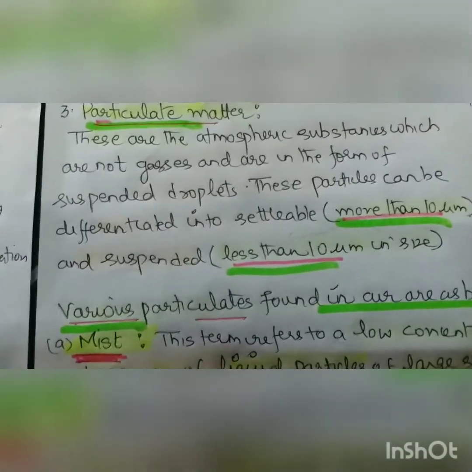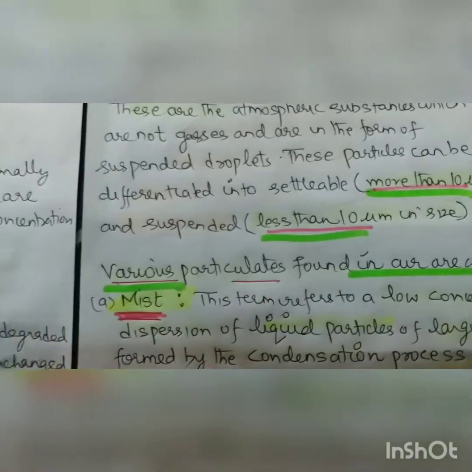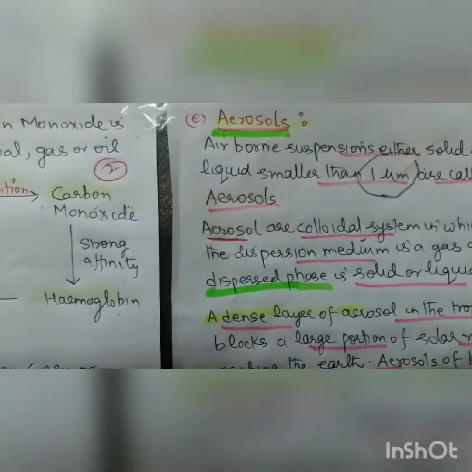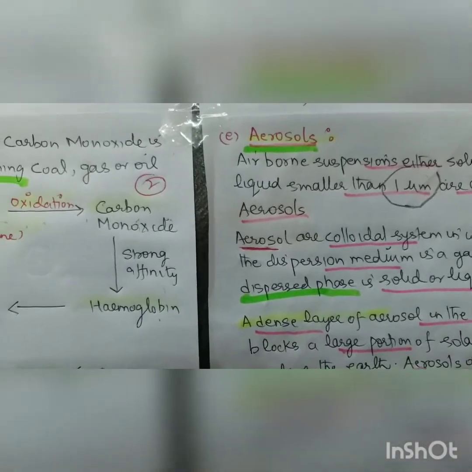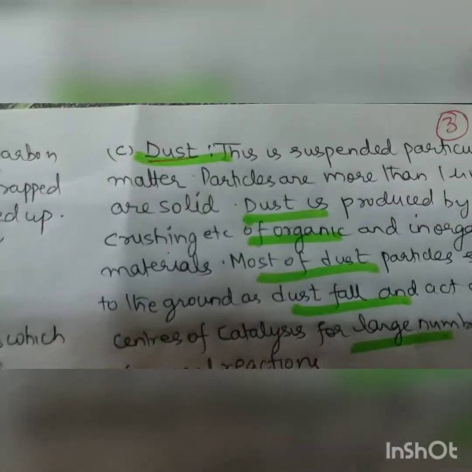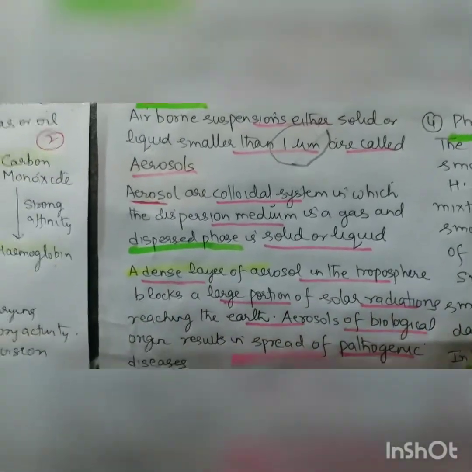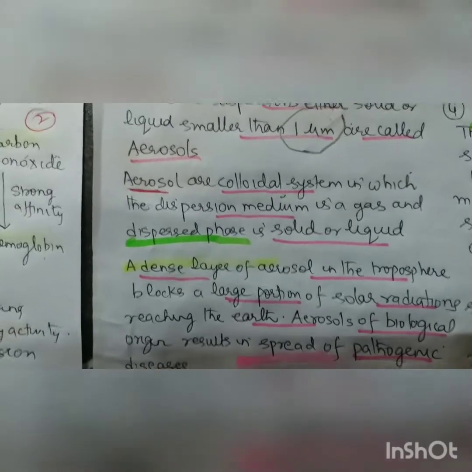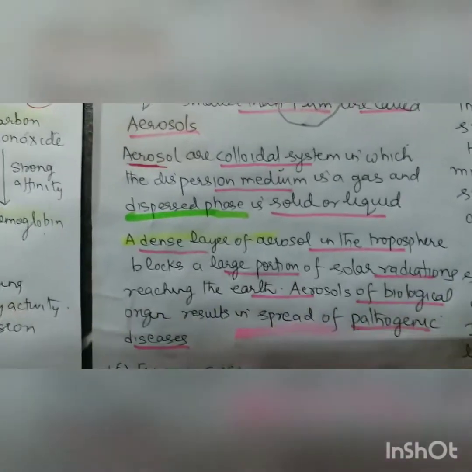So I revise again: particulate matter settleable more than 10 μm and suspended less than 10 μm. And then the aerosols come at 1 μm, right? So then more than 1 μm is the dust. So these are the questions we will get. And then we are coming to the aerosols are colloidal system in which the dispersion medium is a gas and the dispersed phase is solid or liquid.